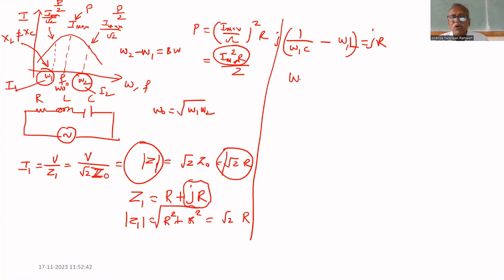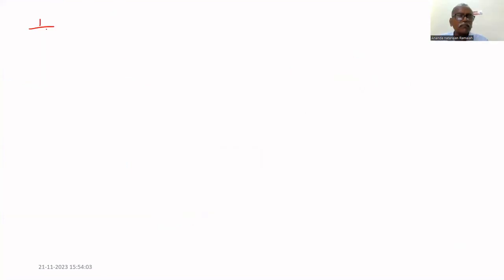XL is dominating. So omega 2 L minus 1 by omega 2 C equals R. We can equate these two, because both are equal to R. So 1 by omega 1 C minus omega 1 L equals omega 2 L minus 1 by omega 2 C.